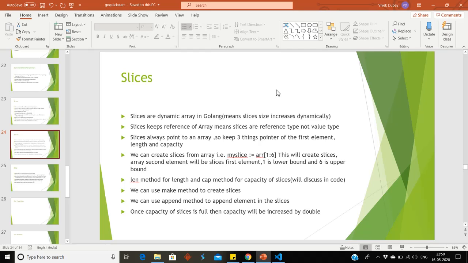We can use make method to create slices. We can use append method to append element in the slices. Once capacity of slices is full, then capacity will be increased by double. Let us jump on VS Code.